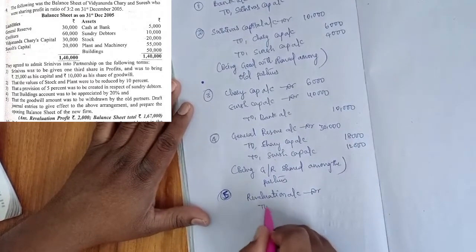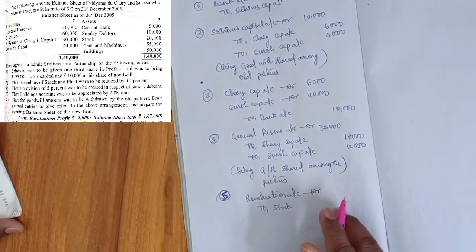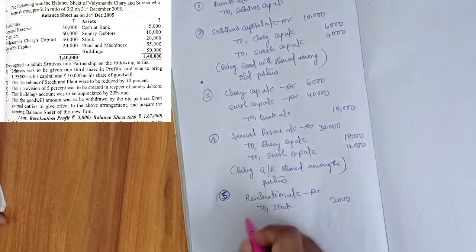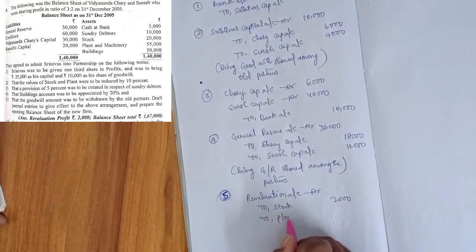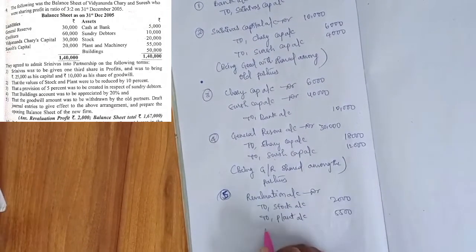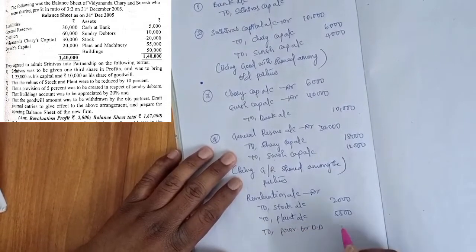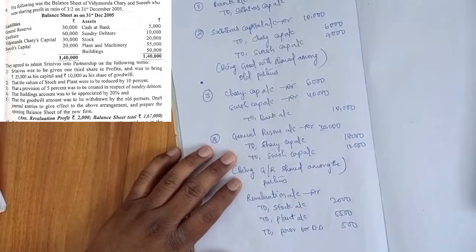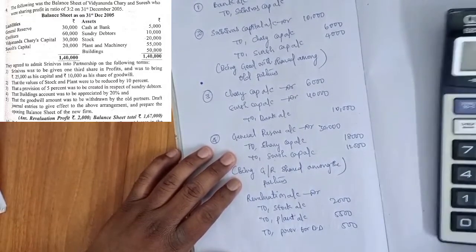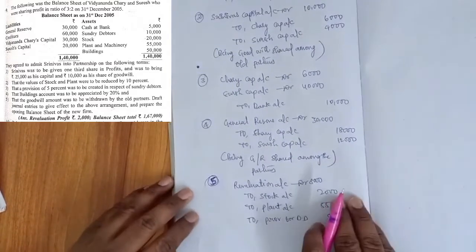Revaluation account debit, to stock 2,000, to plant account 5,500, to provision for doubtful debts 500. It comes to 2,000 plus 5,500 plus 500, 8,000. Now on the debit side 8,000. Now the fifth entry is over.